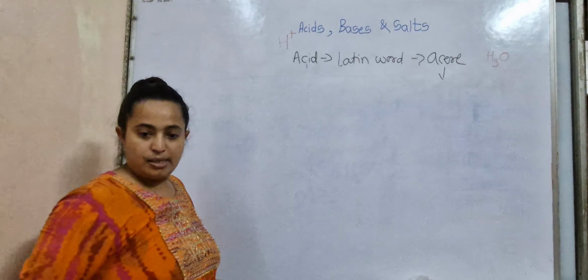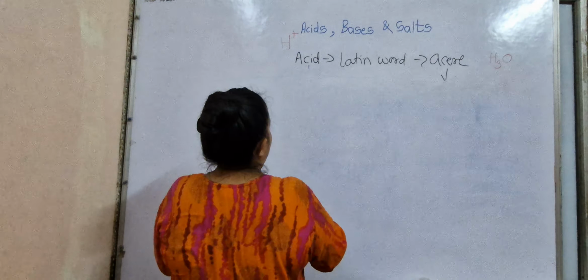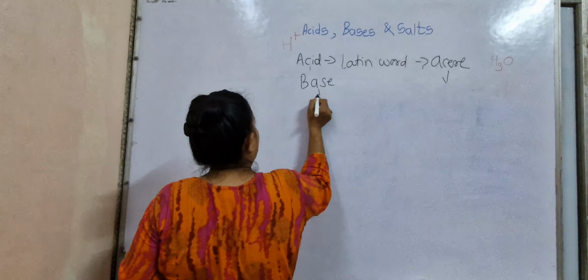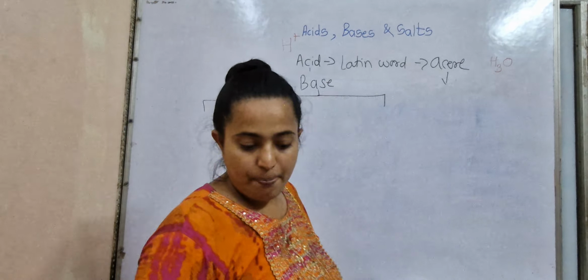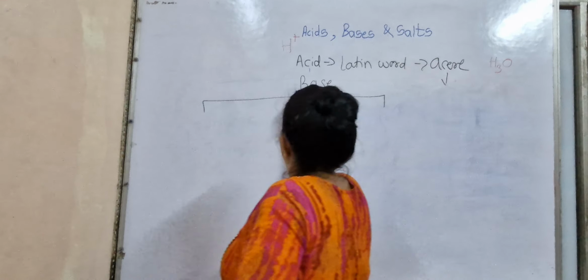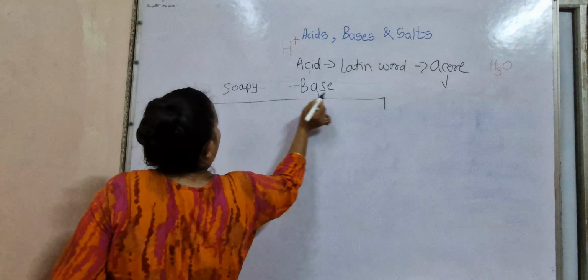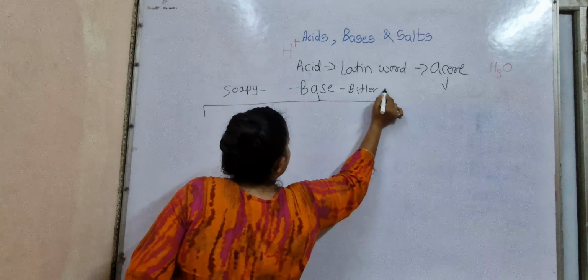Okay, in the base section, mainly we are going to study about strong bases and weak bases. First, a base is soapy and bitter in taste.